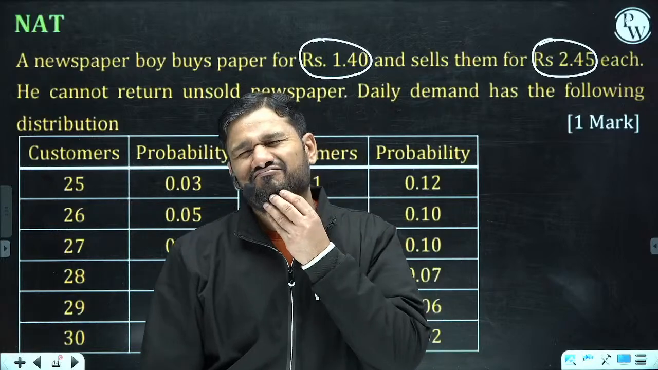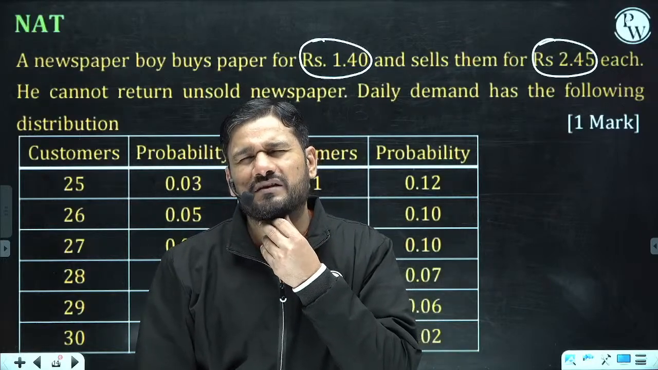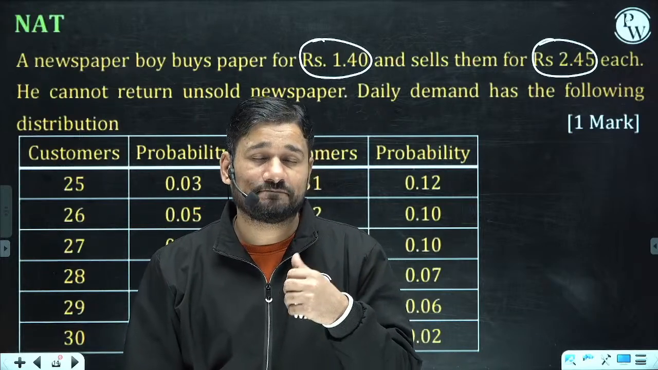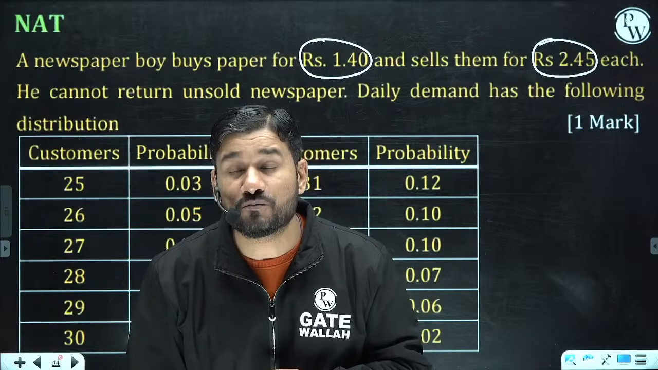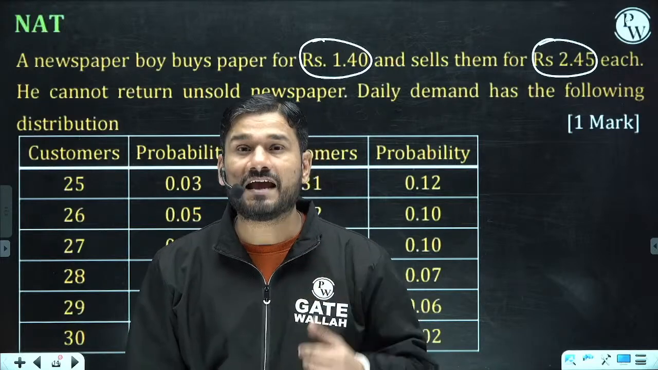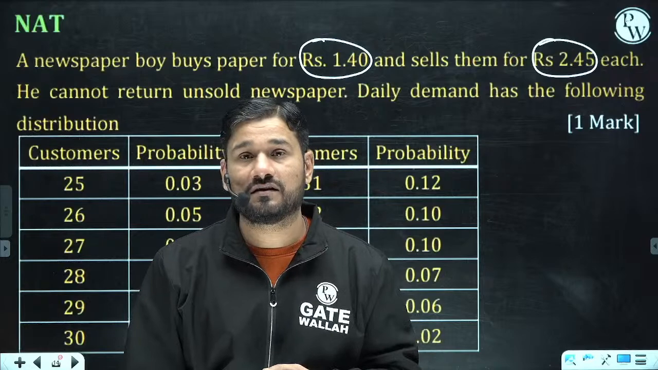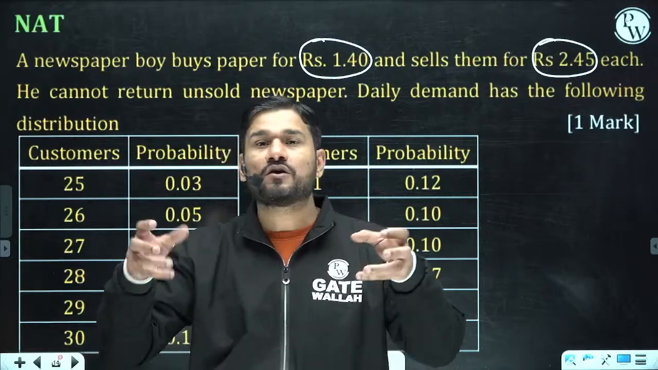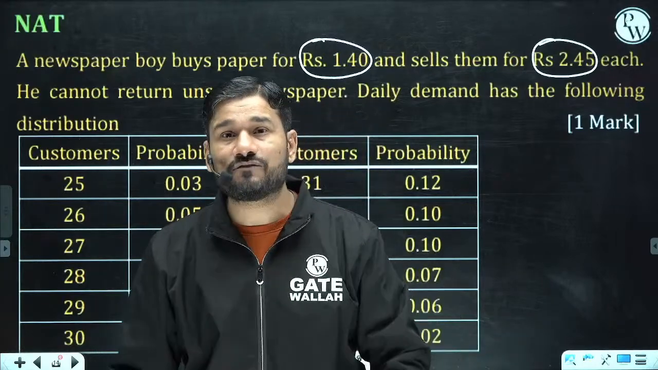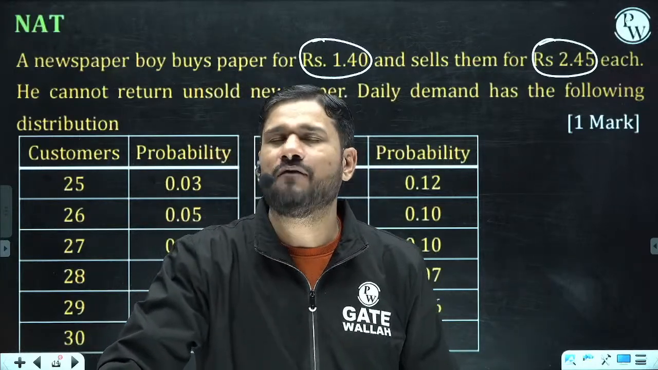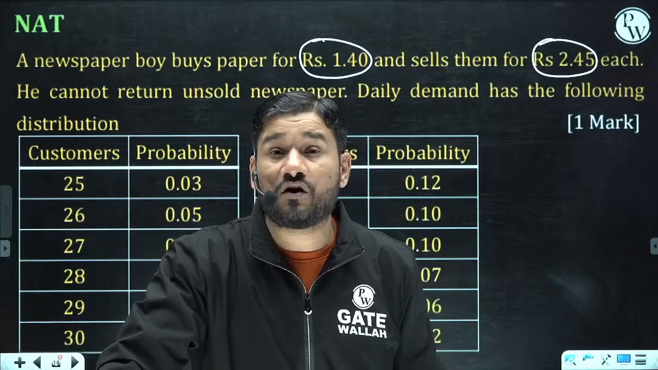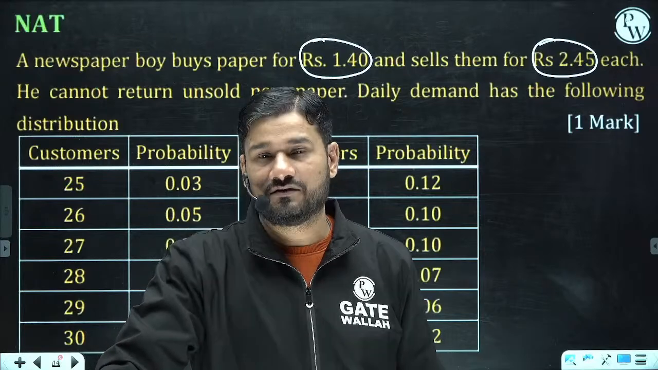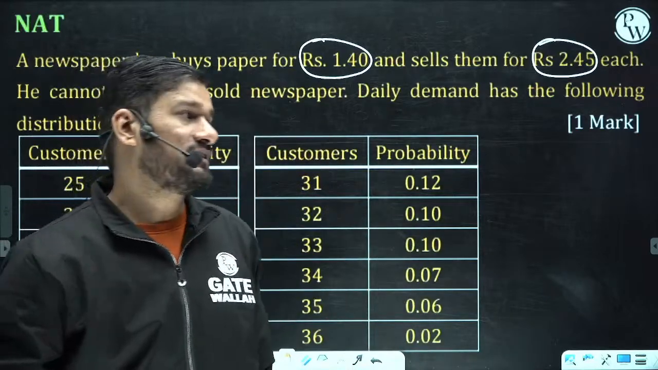Now I am thinking, oh, if I could have kept more papers, I can earn some more money. So what kind of loss am I feeling in my brain? Shortage loss. Why? Because I am keeping only 25 newspapers and the demand is coming for 30 newspapers. Now I am feeling sad because if I could have kept 5 more papers, I could have earned more money.